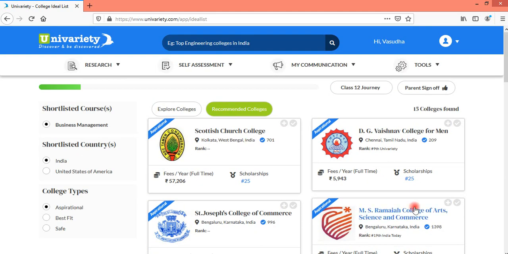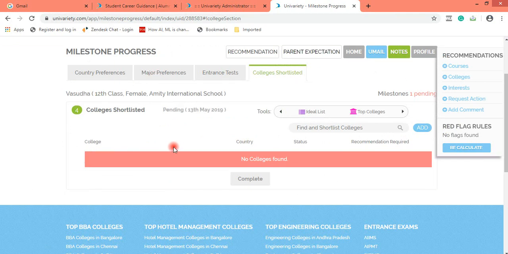So this is the ideal list which has been created for Vasudha. This is the student profile which has opened. Hi Vasudha, it's saying, and the page view at the original browser, the Chrome browser, is the same. It has not been affected.